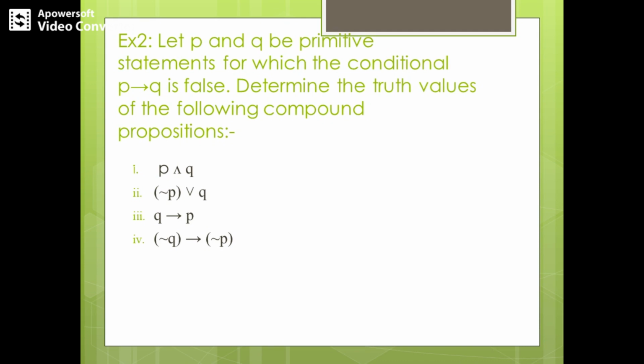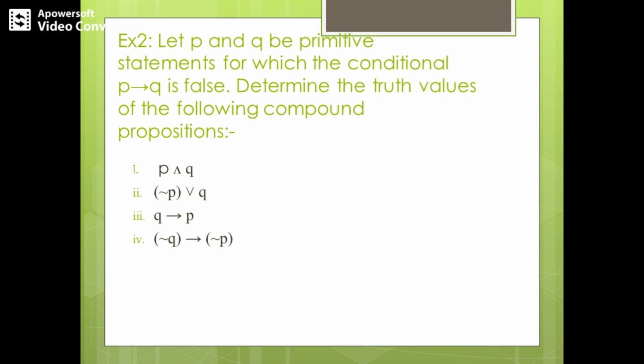Okay, now based on these truth values, I need to decide the truth values of all these four sub questions. The first sub question is P and Q. Correct? That is a conjunction, P and Q. So what is P and Q? P truth value is true, Q truth value is false. So what is true and false? True and false is false. So the final answer for the first sub question is false.